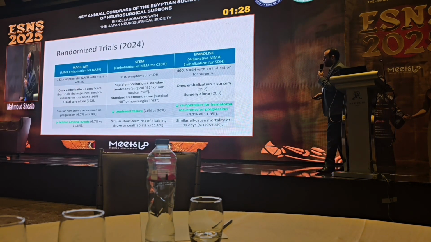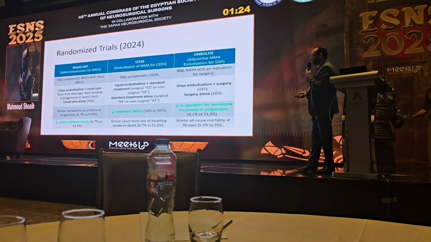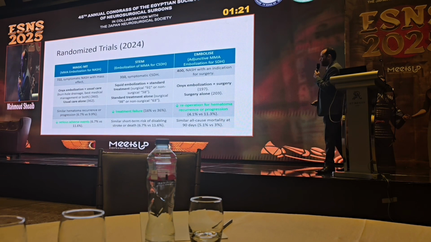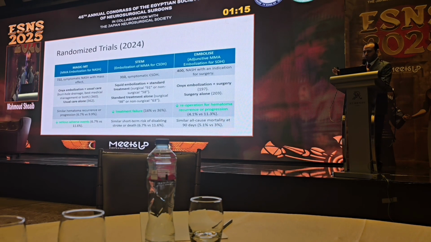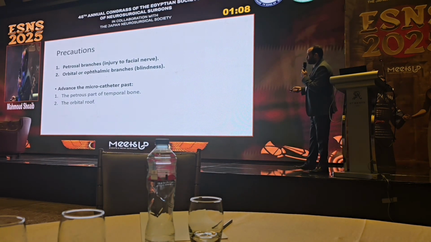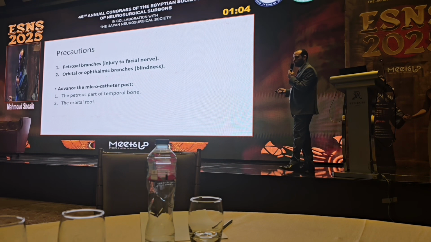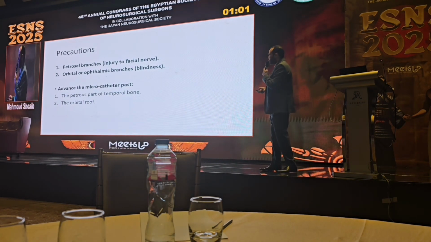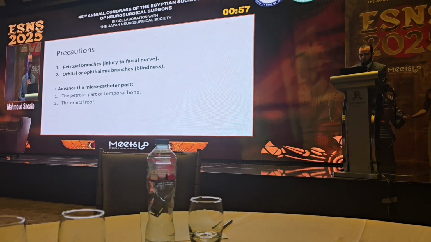So at the end of 2024, 3 randomized trials were published in November 2024, and 2 of these trials have shown reduced treatment failure, which means reduced risk of reoperation, recurrence, or hematoma progression, with embolization when it is added to neurosurgical evacuation. The precautions before embolization are to protect the facial nerve by going beyond the petrous branches of the middle meningeal artery, and to avoid blindness by going beyond the orbital or ophthalmic branches of the middle meningeal artery.